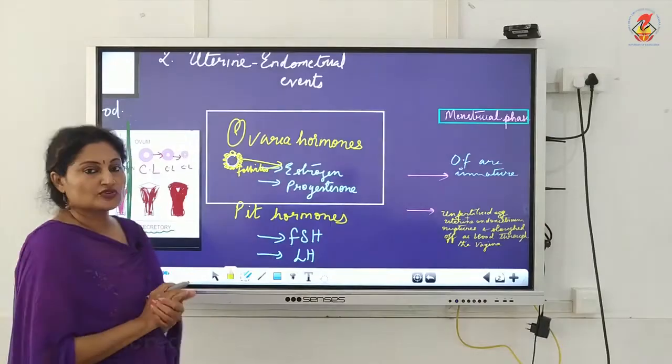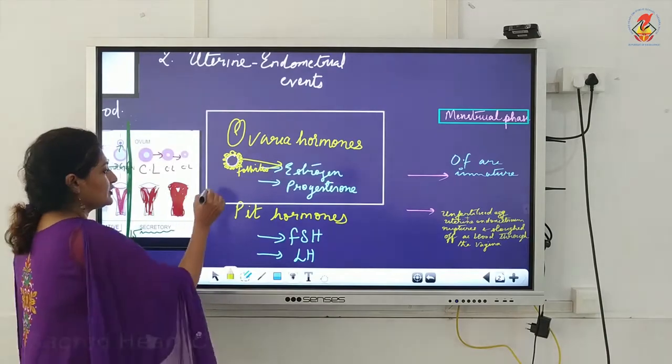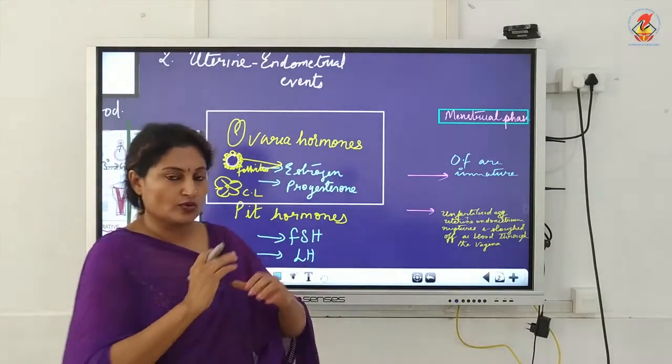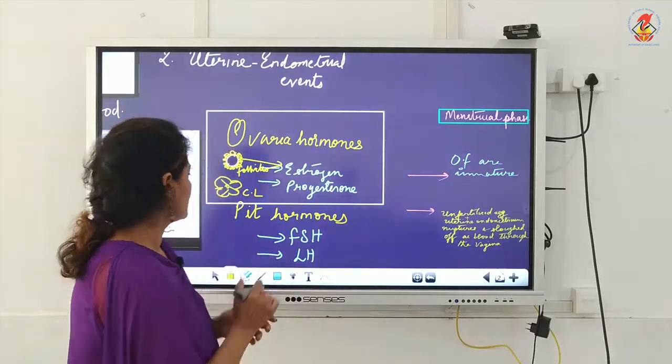Then the source of progesterone, we learned, is the corpus luteum. And we know what the corpus luteum is. An empty Graafian follicle is called corpus luteum. So this is depicting a corpus luteum like a flower, an incomplete diagram. This is the corpus luteum. This is going to be the source of progesterone. Having this in mind, correlate and we can draw the graph.